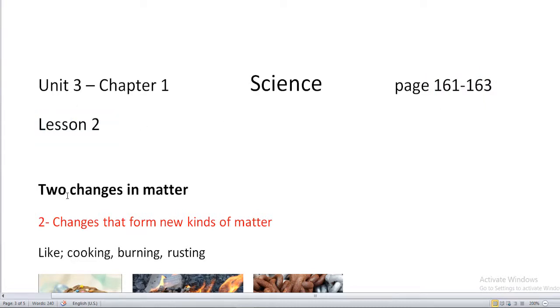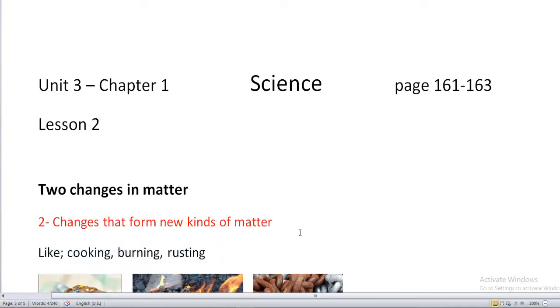Alright, we talked about that we have two changes in matter. We talked about the first change in the previous lesson, that was changes that don't form new kinds of matter. We talked about cutting, mixing, and washing. Those changes do not form new kinds of matter. But today we will talk about the second change. The second change is changes that form new kinds of matter, like cooking, burning, and rusting.